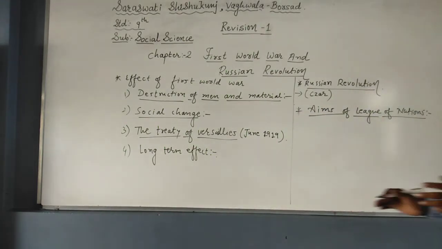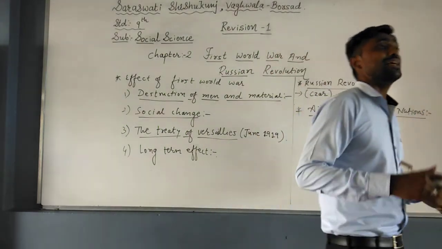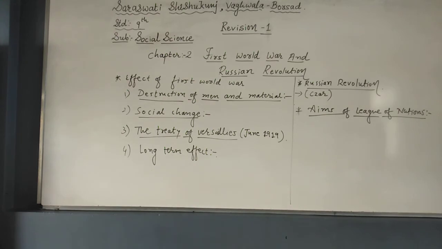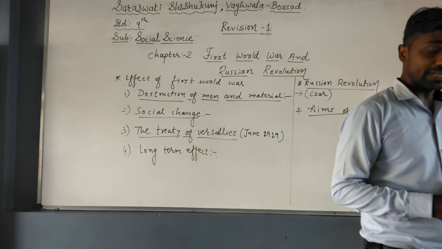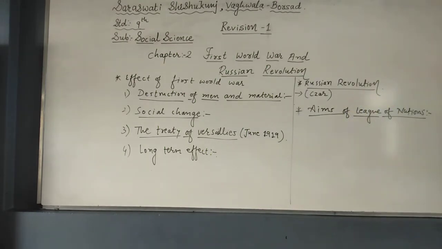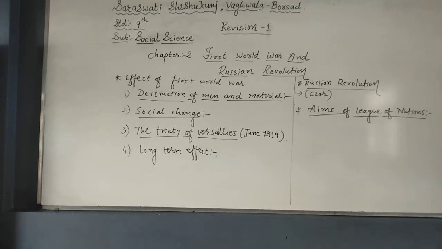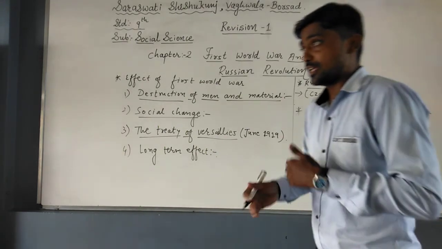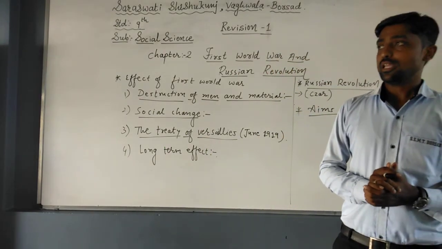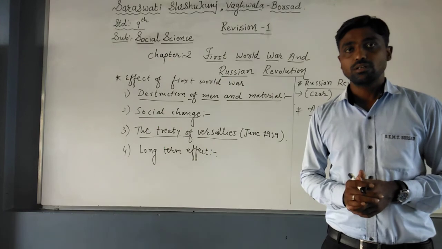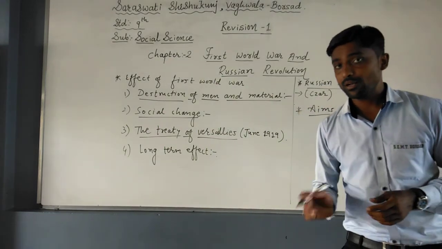Understood? To maintain international peace and security throughout the world. It is the first aim. The second aim is that every nation has to respect the integrity and unity of other nations. The third is to give up the policy of war, to develop international relations, and to solve international disputes peacefully through negotiations, not by battle. And the last one is that if any nation does not follow the League of Nations, that nation will be called a rebel nation.